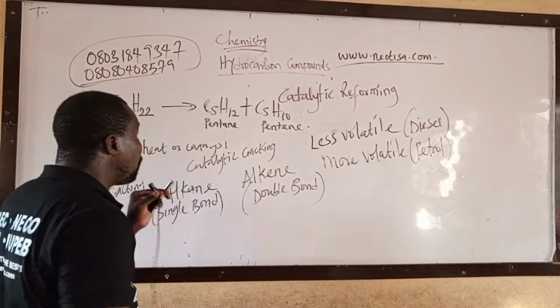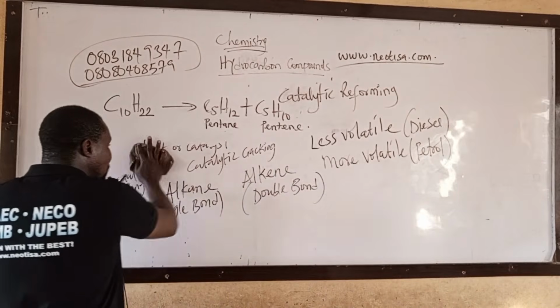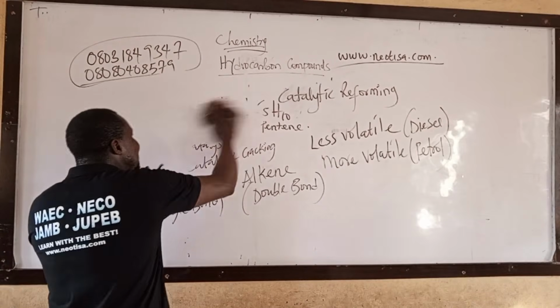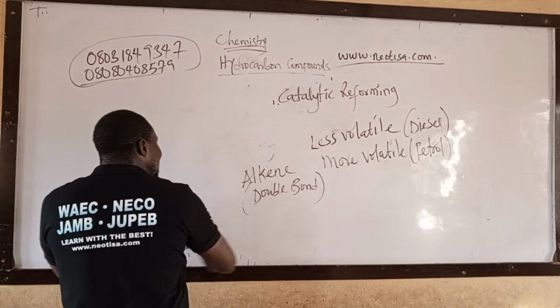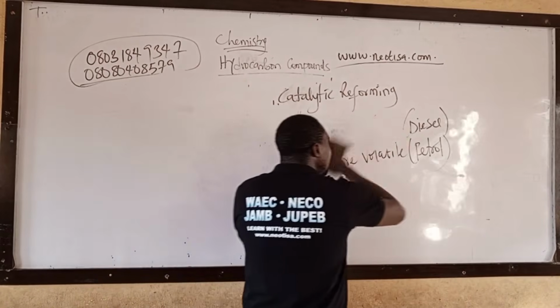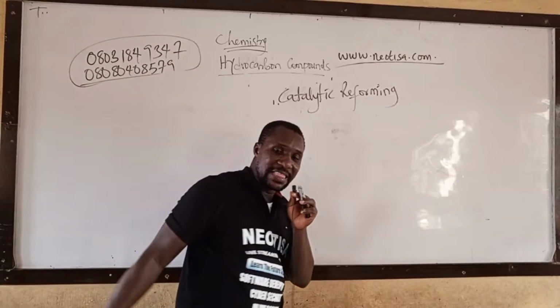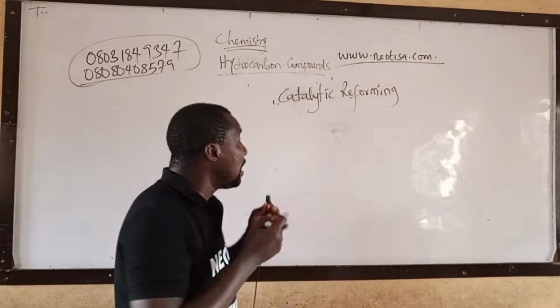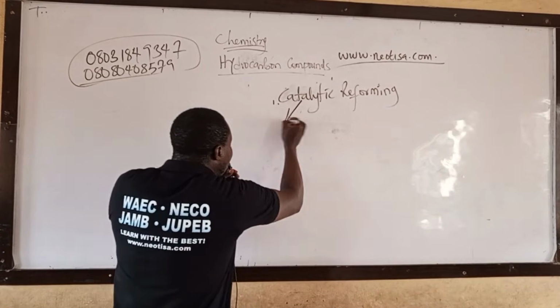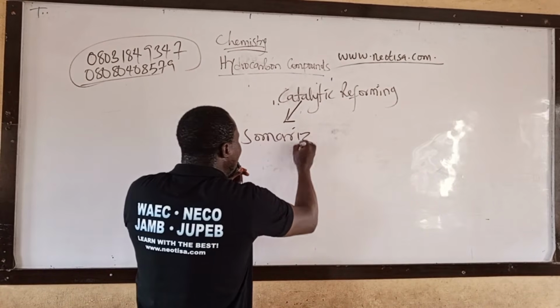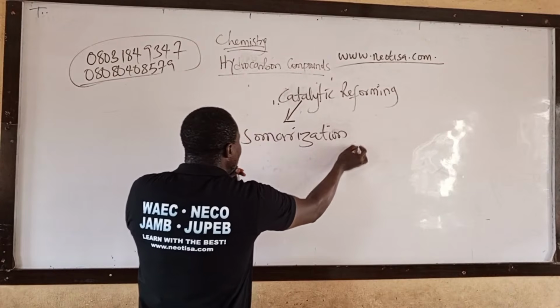Let's go to reforming now. Catalytic reforming. Take note, the first thing: catalytic reforming is an isomerization process. Write it down.